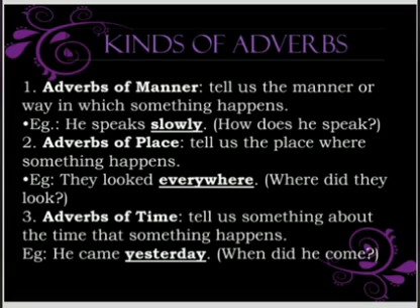Coming to the next one, adverbs of place. They tell us the place where something happens. They looked everywhere. Where did they look? They looked everywhere. So that's an adverb again. The third adverb says adverbs of time. So an adverb of time tells us about the time when something happened. He came yesterday. When did he come? He came yesterday. So yesterday is the adverb that describes the time of the happening.